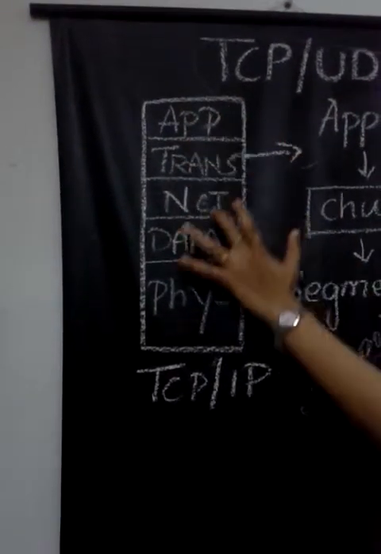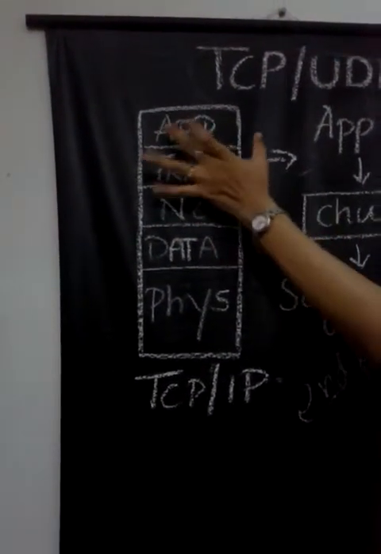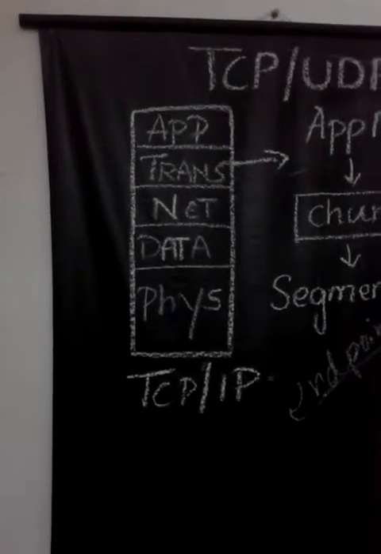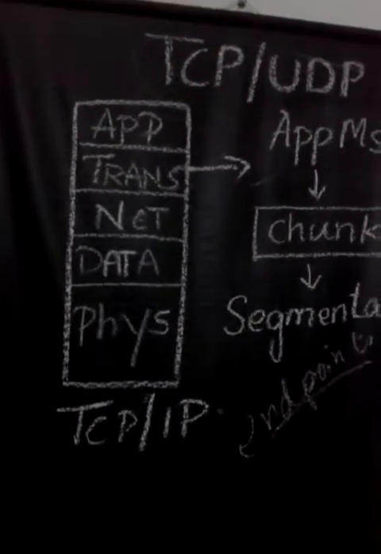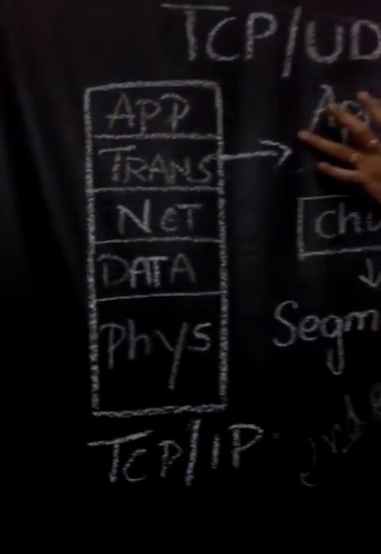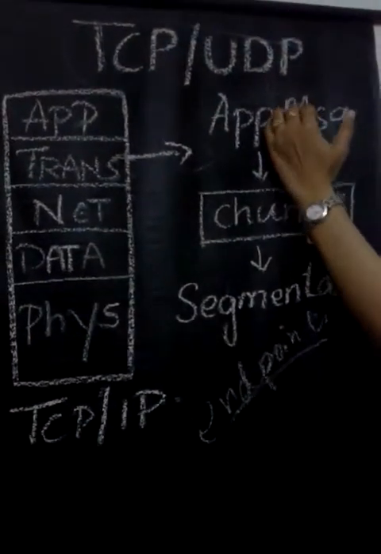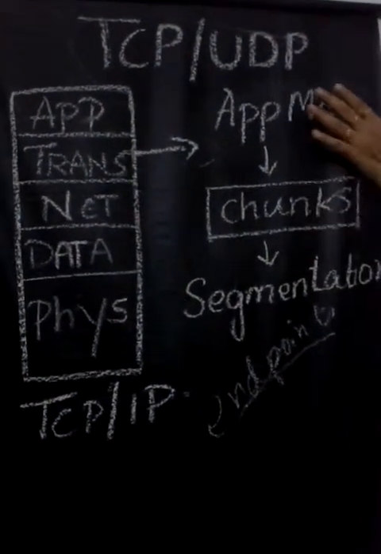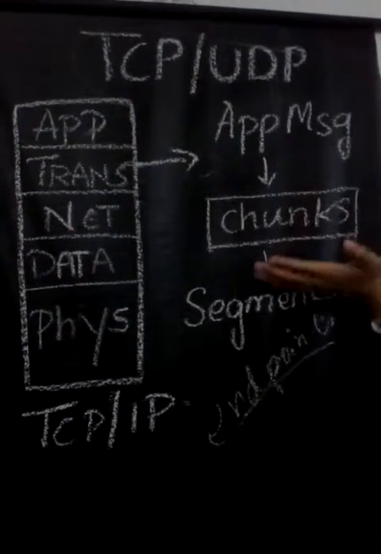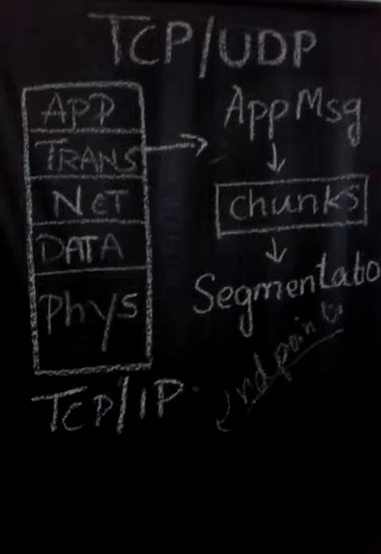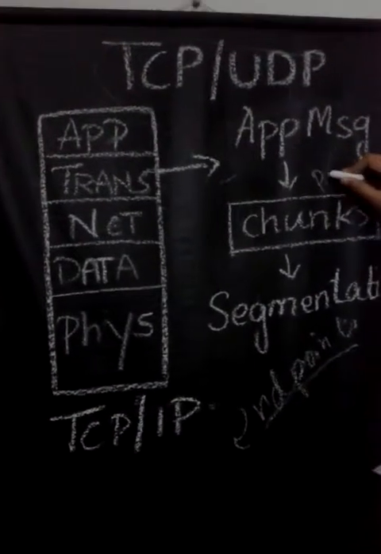The application layer has a message; a typical example is when the user wants to send a message. When this comes to the transport layer, the application message gets converted into packets.